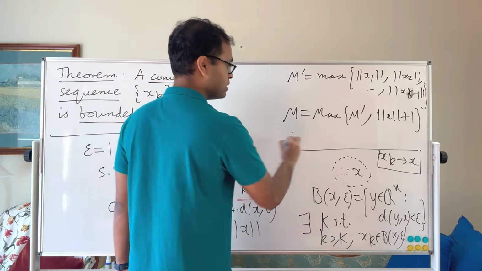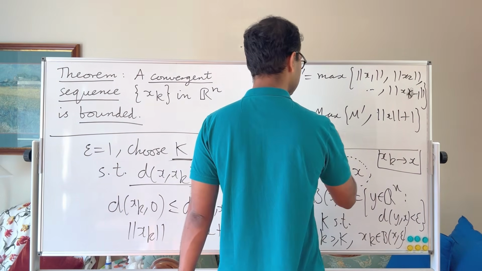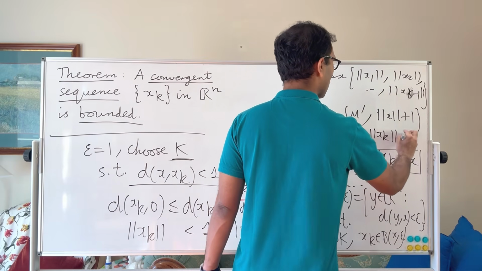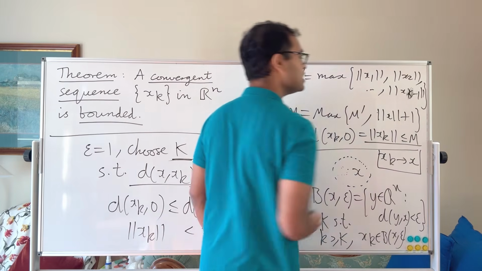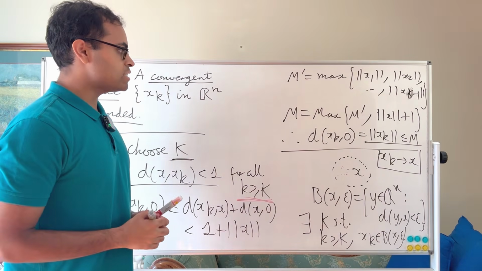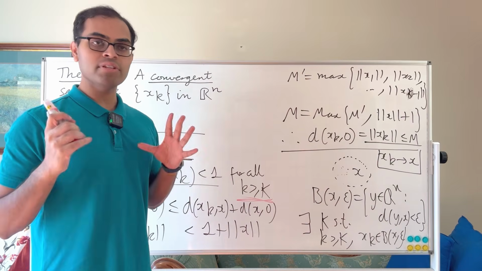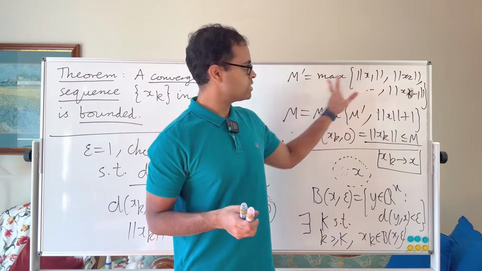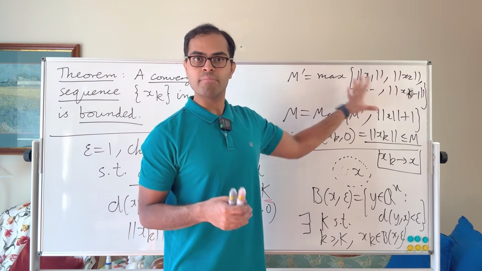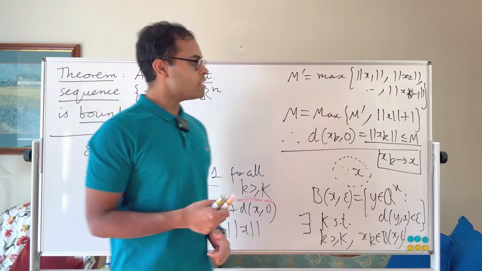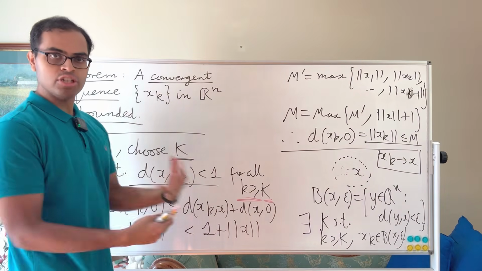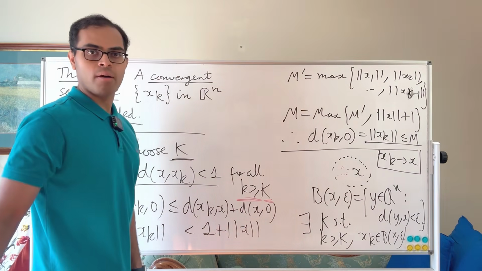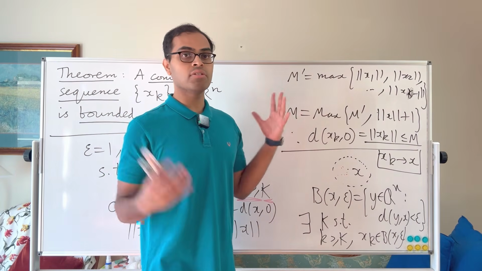And if we choose this big M, then we know by construction that the distance from xk to 0, which is also equal to the norm of xk, is always going to be less than or equal to big M, and this is unconditionally true for all little k. That's because if we take the terms before big K, their norms are all going to be less than or equal to the maximum because these are all the terms before big K in the sequence. And then beyond big K, we've shown that because they eventually enter the ball of radius 1 containing the limit, their norms are all going to be bounded by 1 plus the norm of the limit. And so that's going to be our bound that shows our sequence is bounded.